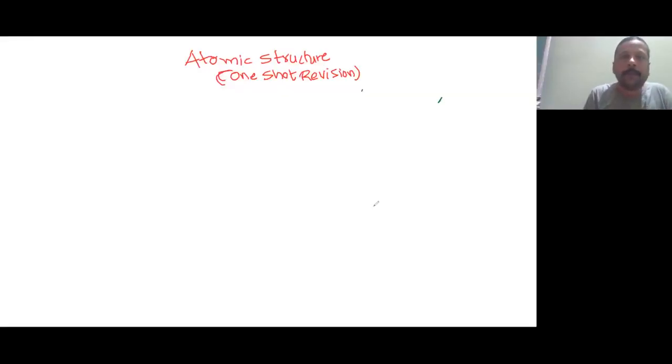Okay, students, today our task is to complete the atomic structure in one shot. This is applicable for those students who have already gone through the topic-wise atomic structure, and due to lack of time, if you want to revise the entire atomic structure in a short span of time, this lecture is going to be very ideal. It is an ideal revision.